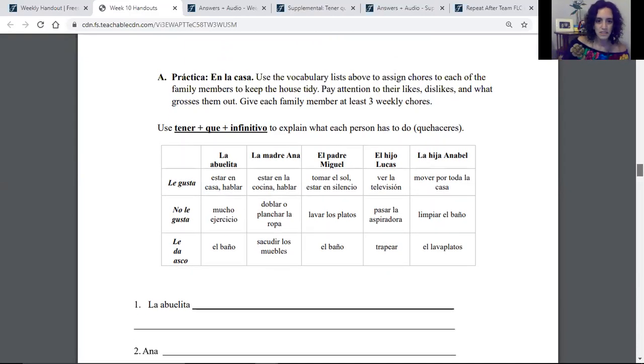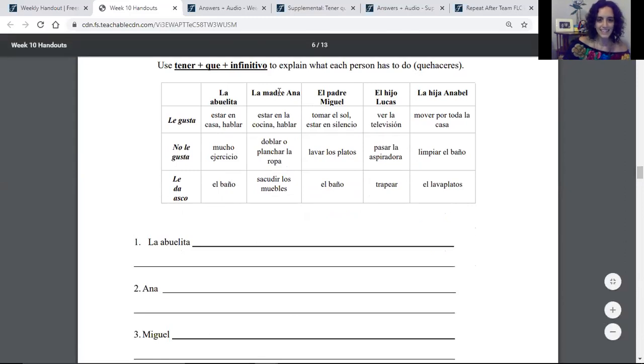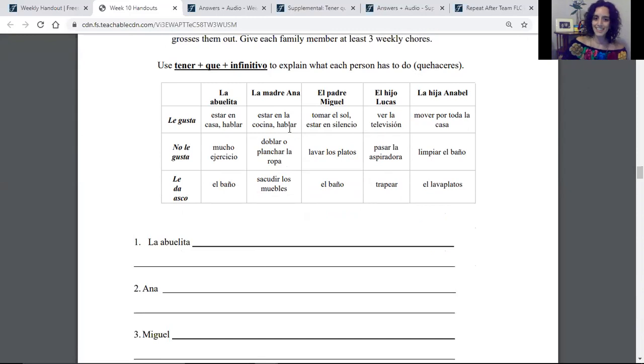So for example, if we look at la madre Ana, okay, a ella le gusta estar en la cocina y hablar, okay? No le gusta doblar o planchar la ropa, okay? She doesn't like to fold or iron the clothes. Le da asco, it grosses her out, sacudir los muebles. It grosses her out to dust the furniture.